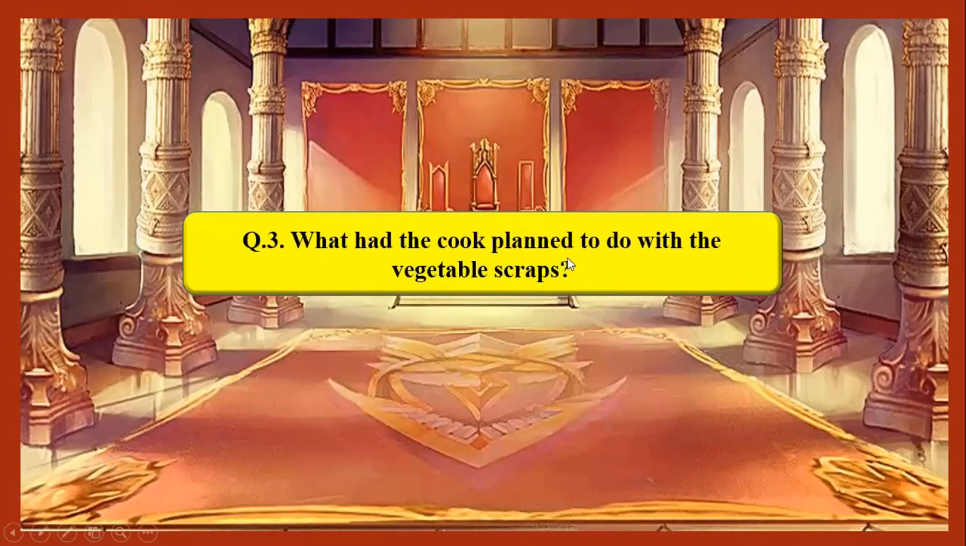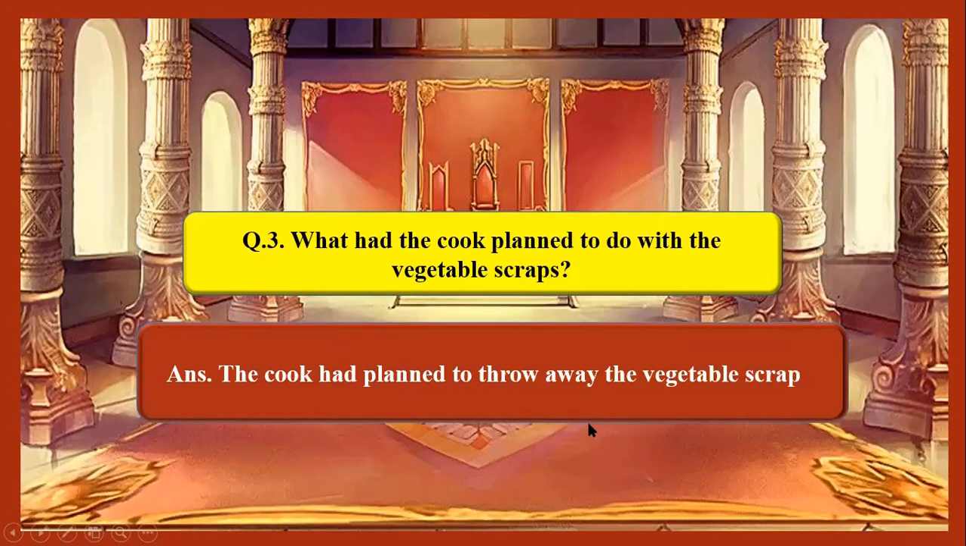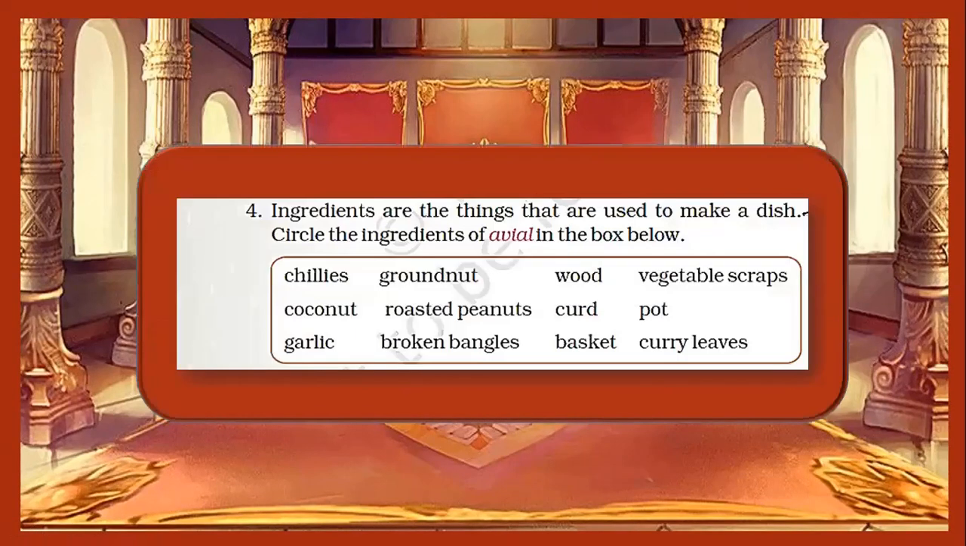Moving further, we have the third question. What had the cook planned to do with the vegetable scraps? Children, you have learned that the cook had planned initially to throw away the vegetable scraps because it was waste. So we can write down, the cook had planned to throw away the vegetable scraps. Moving on to the fourth question.